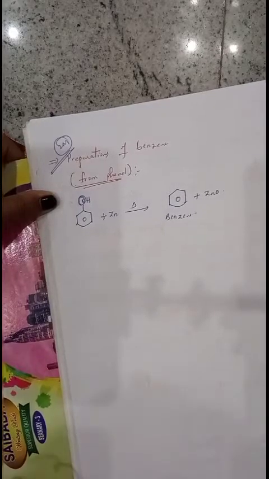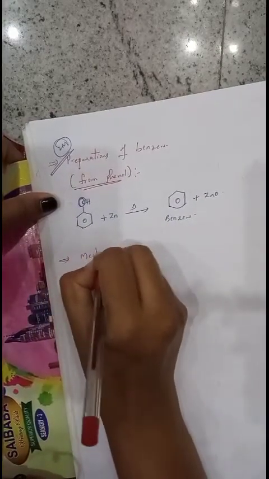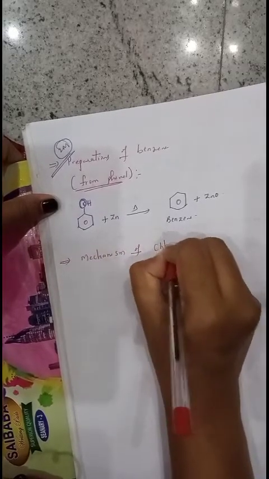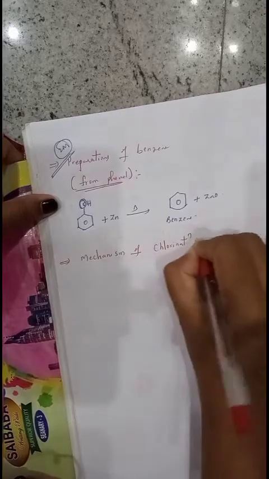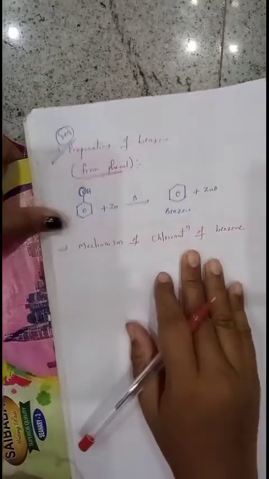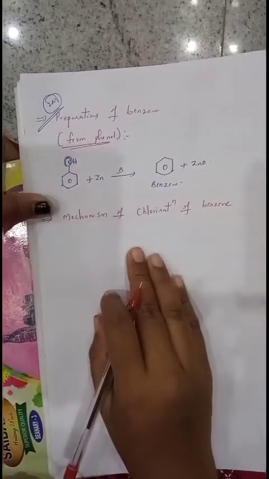Next, chemical properties of benzene, especially mechanism of chlorination of benzene. The 3-step mechanism I have explained to you and made you practice. That is very important.